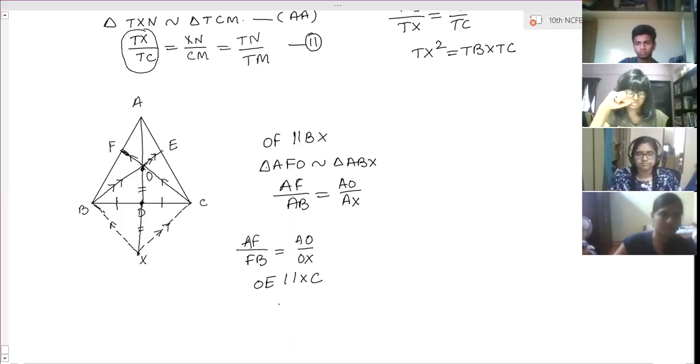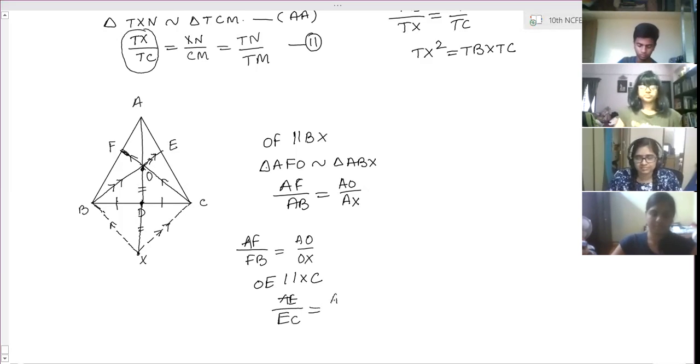What is the BPT ratio? Open up fast. AE by EC is equal to AO by OX.